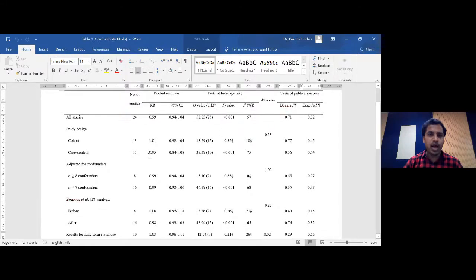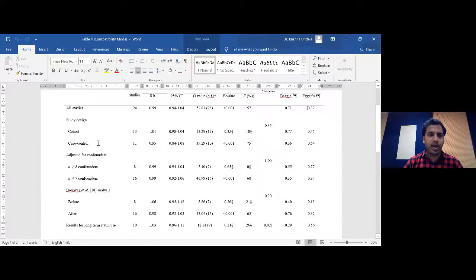So that's the main analysis, and after that we performed some subgroup analysis based on the study design. I think I explained this very clearly yesterday. We divided all the 24 studies into 2 different groups based on the study design, and then conducted the meta-analysis once again. For 13 cohort studies, we got this result: 1.01 is the pooled effect, and 95% confidence interval is 0.98 to 1.04. And it's found to be non-significant.